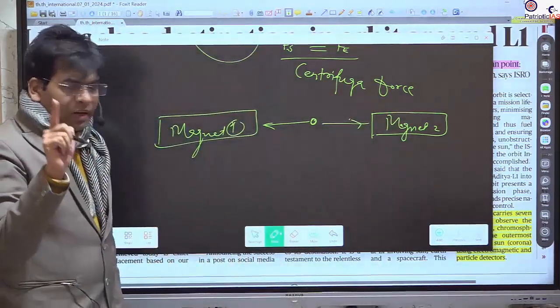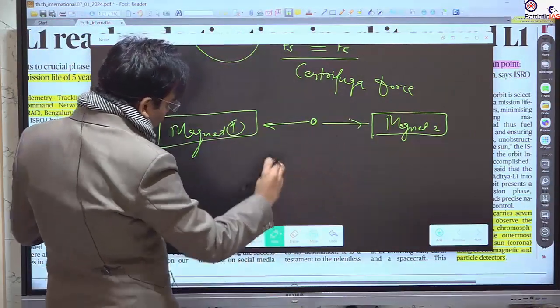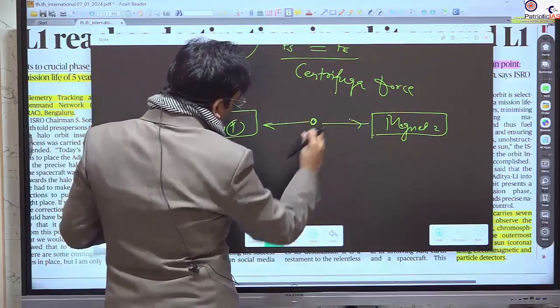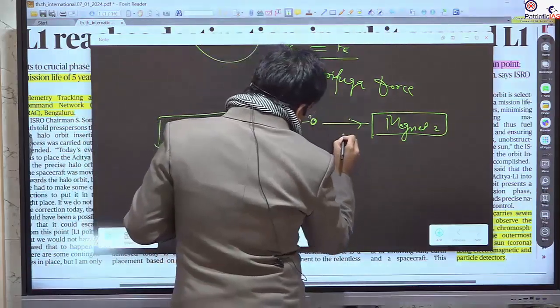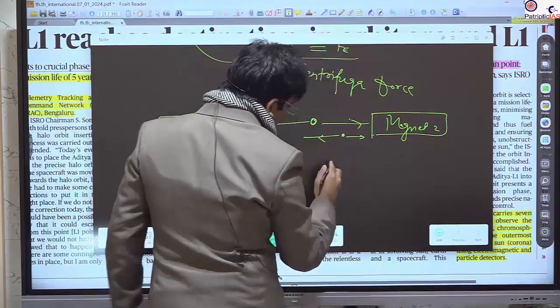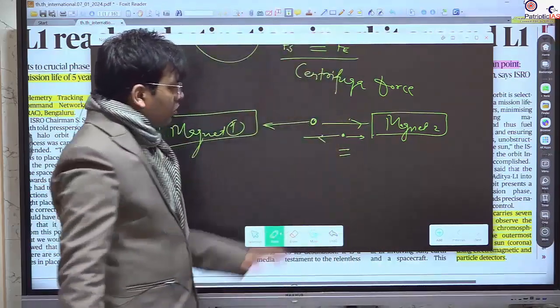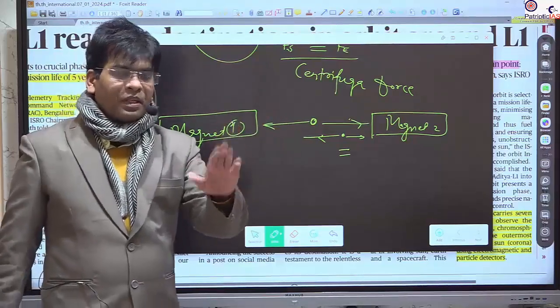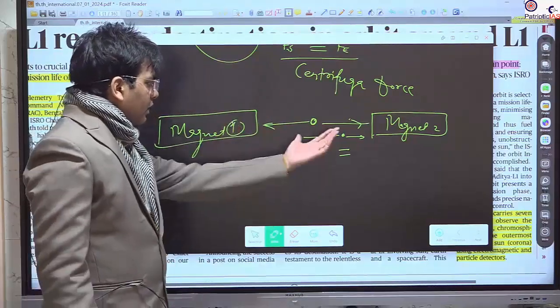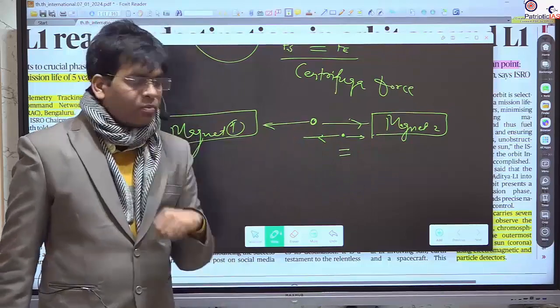But if you start experimenting by putting the iron at different points, you will find a particular point where the force from this magnet and the force from that magnet equate each other, and the iron will move nowhere. This will be the Lagrangian point for this magnet and iron system. Again, there are three bodies.